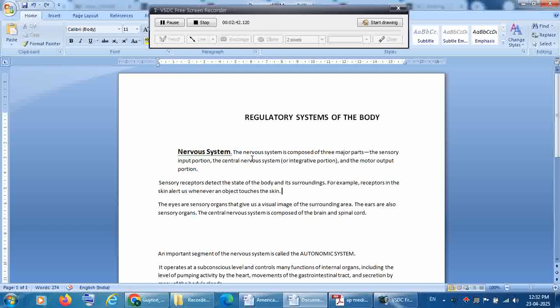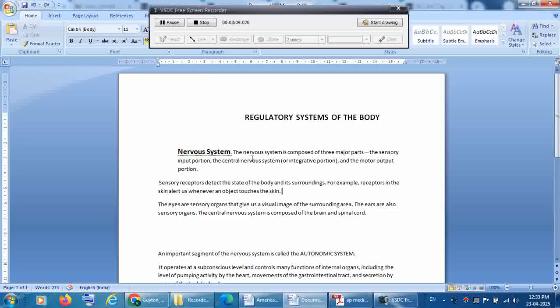And here the sensory receptors detect the state of the body and its surroundings. For example, receptors in the skin alert us whenever an object touches the skin. So how is the sensory input taken? On the skin we have sensory receptors, and these receptors send the signals of touch sensation through the skin to the brain.